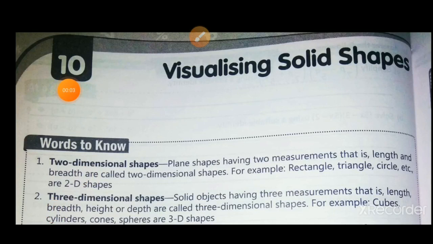Today we start chapter 10, visualizing solid shapes. Words to know: the first word is two-dimensional shape. Plane shapes having two measurements, that is length and width, are called two-dimensional shapes. For example, rectangle, triangle, circle, etc. are 2D shapes.